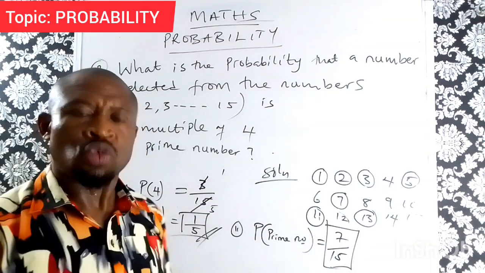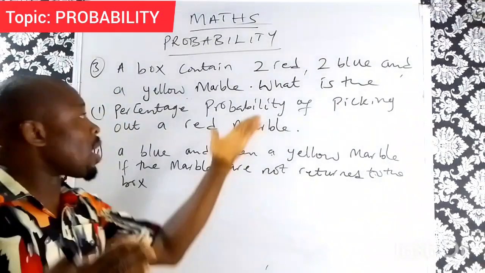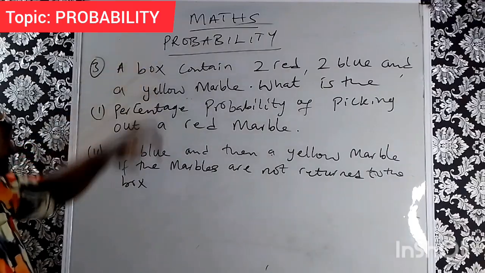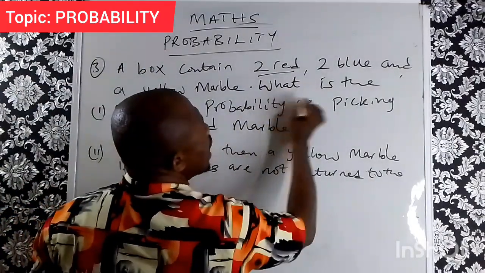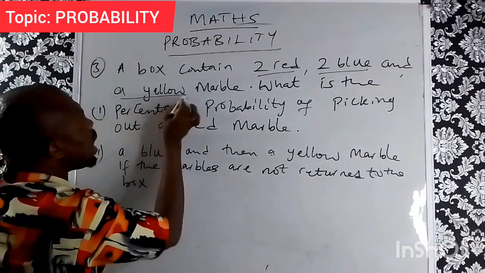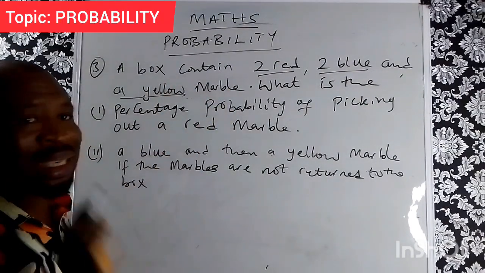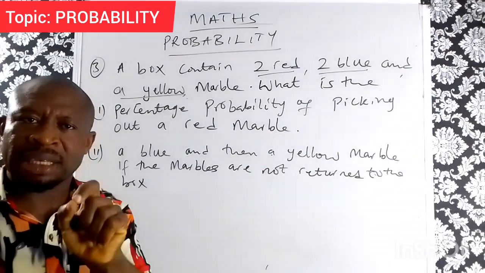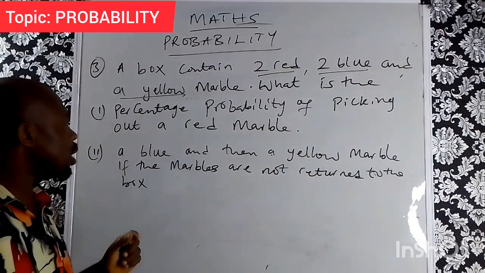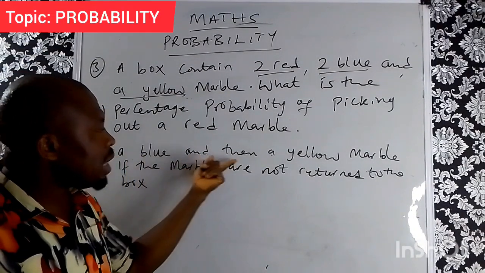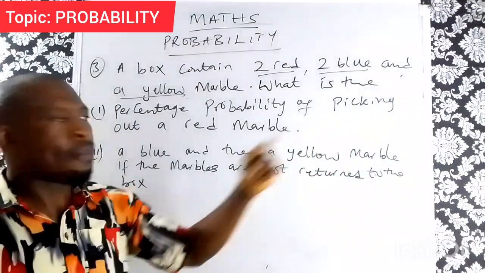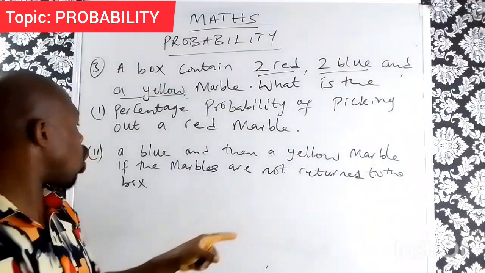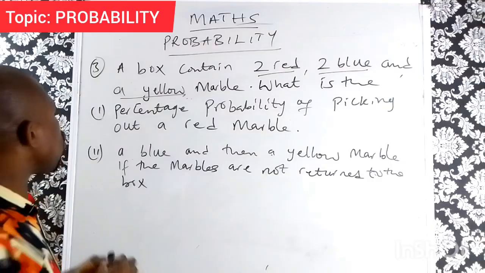Now, we'll take the next question. We look at question number 3, and this question says, a box contains 2 red, 2 blue, and a yellow marble. The first question: what is the percentage probability of picking out a red marble? Second one, a blue marble and then a yellow marble, if the marbles are not returned to the box. Now we'll answer them one after the other.